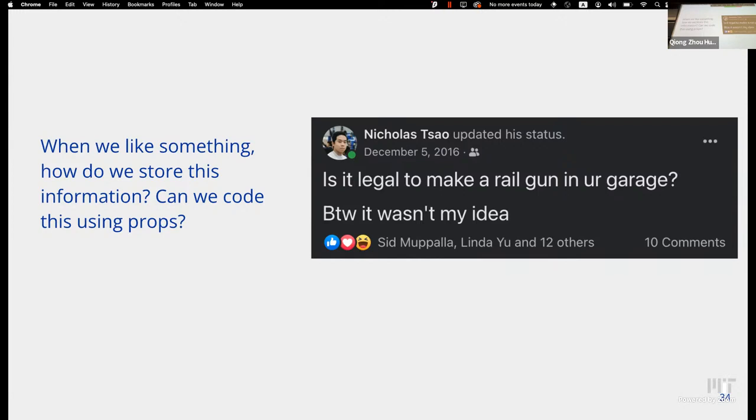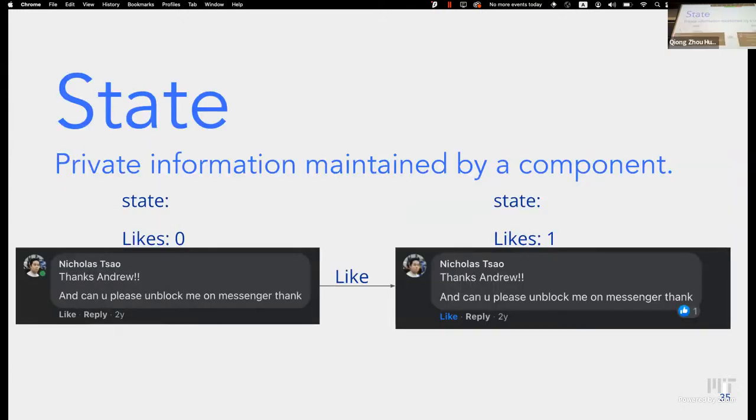So we want something that's private and information that can be changed. So this is answered by something called state. A state of a component is private information that's maintained by that component. So you can imagine for a comment, you can have a state called likes or num likes. And basically, when you press the like button, that will update the number of likes for that component. And it won't change the values of any other states of any component. It will just be private to that one component.